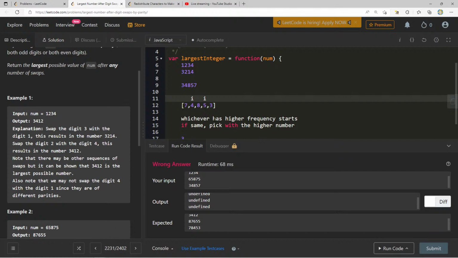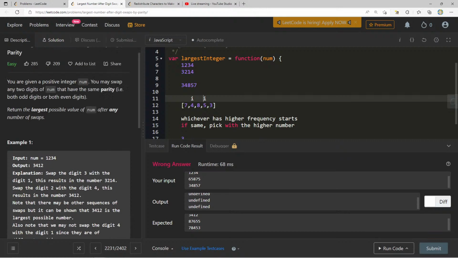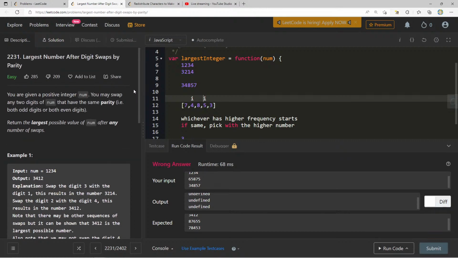There may be other sequences of swaps, but it can be shown that 3, 4, 1, 2 is the largest possible number. Return the largest possible value of num after any number of swaps. Like, it can mean that we have an infinite number of swaps. I can always pick 2 numbers and switch them. That's definitely a key point here, because they're not limiting us.